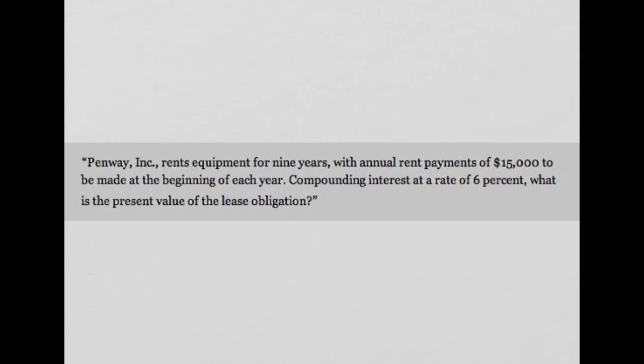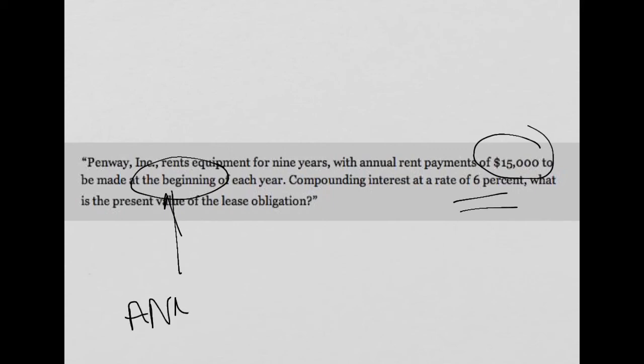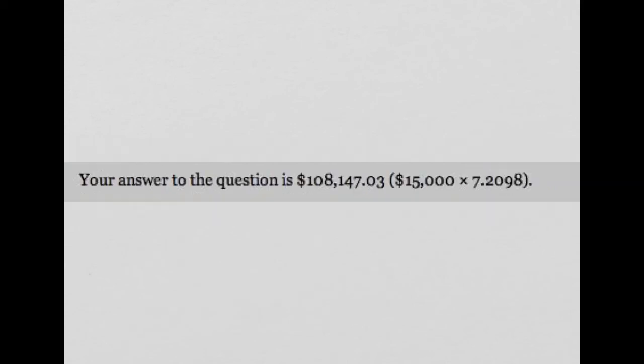Same concept, same interest rate in this question, different dollar amount. It's definitely looking for a present value, but at the beginning that means it's the annuity due. And let's see what the answer is. And here, let's take a look at what the question is. Renting equipment for 9 years, budgeting $15,000 paid at the beginning of the year. How much can they lease? How much can they really borrow? That's really what they're asking. How much can they borrow? That's what they're really doing here.